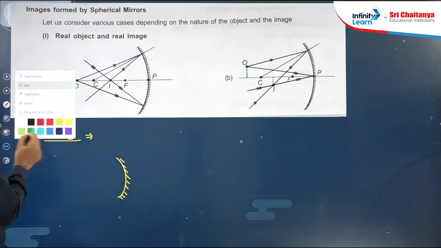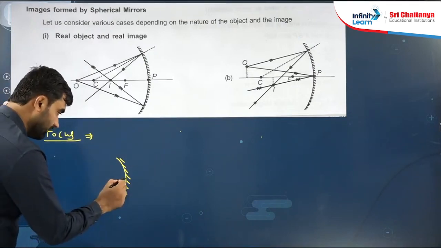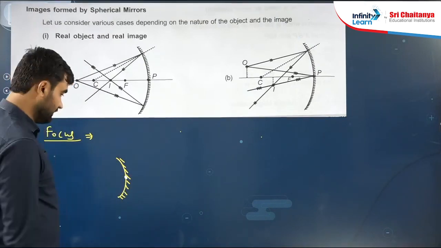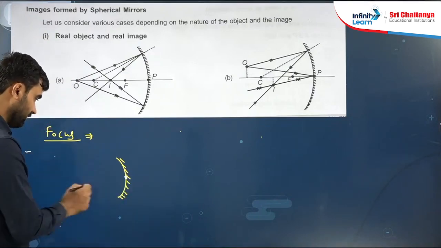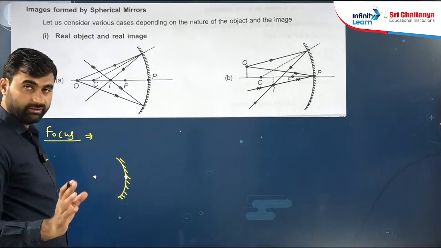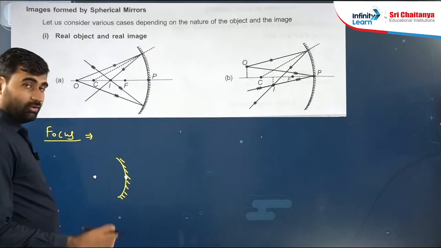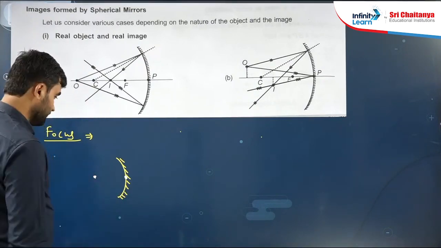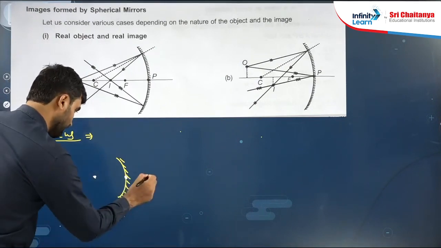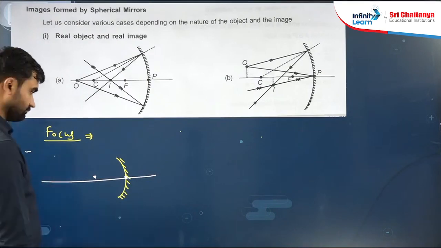First assign its pole. Here is the pole. Where is the center? On this side. Suppose here is the center. Now draw the principal axis. The line joining center to pole is the principal axis. So this is the principal axis.